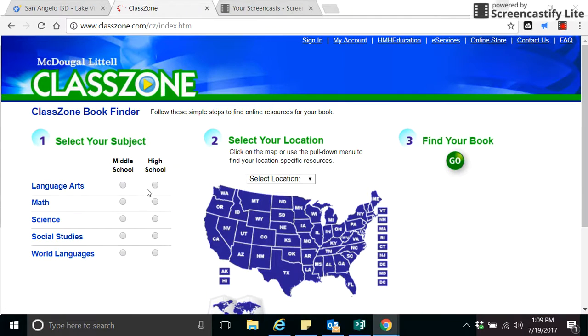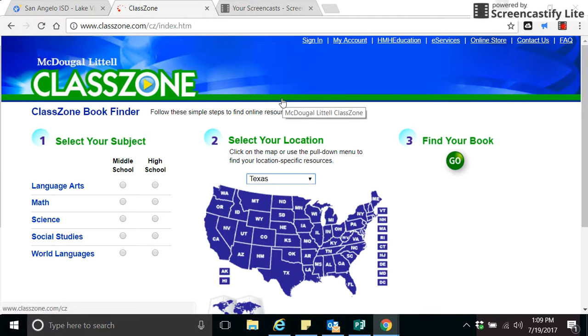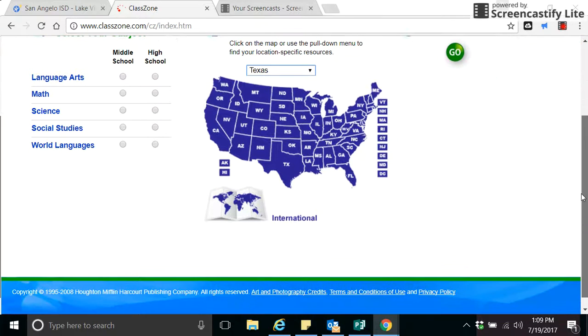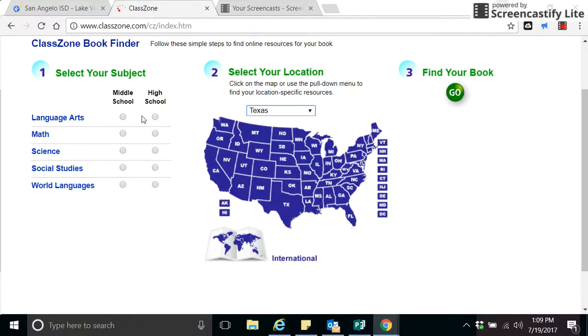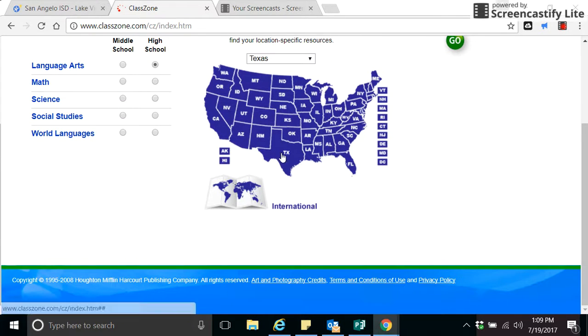If you go to Holt McDougall and put in your location, then you should be able to access many of the things that we use in the book. Our book is huge, so I don't like to send it home. I don't like to assign work from the book because it's so big. But what I do is make copies for you from the book, and I upload them to the class website for you to view frequently. So if you get into the habit of looking at your class website, then I will keep a lot of short stories and literature that you need in order to do your homework available.